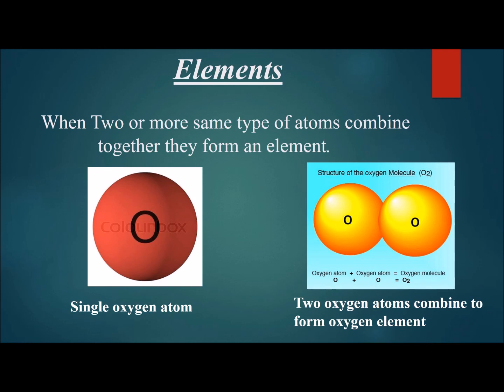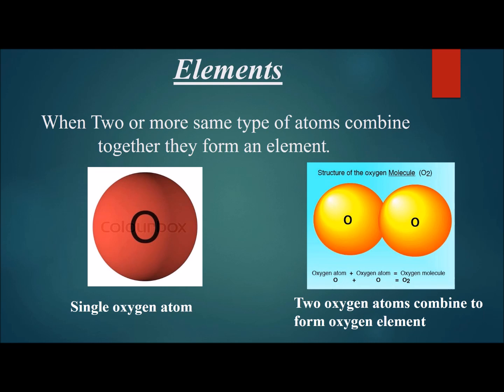We will see how elements are formed, how bigger objects are formed by the tiny particle atom. When two or more same type of atoms combine together, they form an element. Two or more same type of atoms means if we are having an oxygen atom, if it combines with another oxygen atom, it will form an oxygen element or an oxygen molecule.